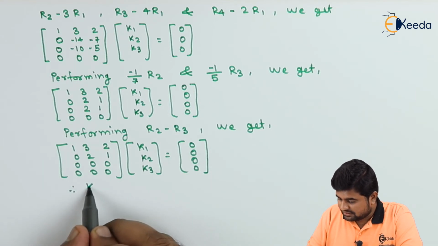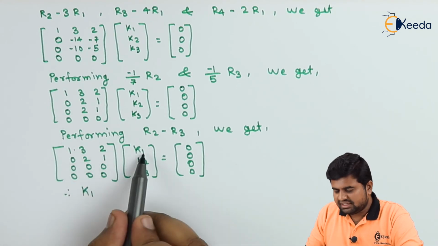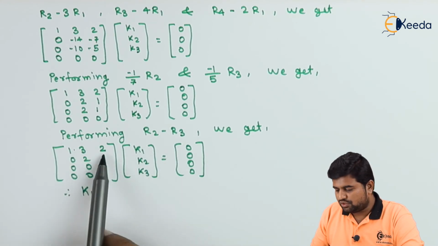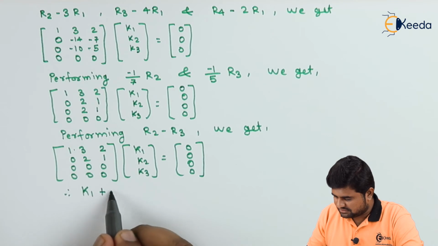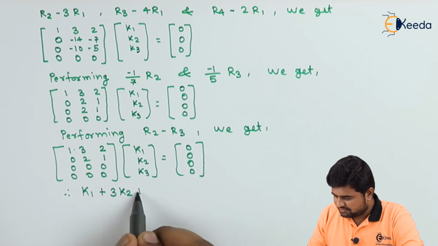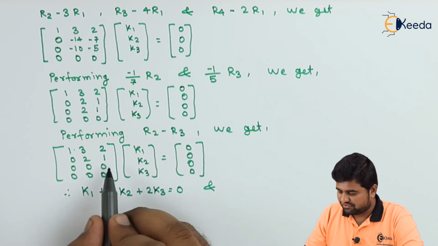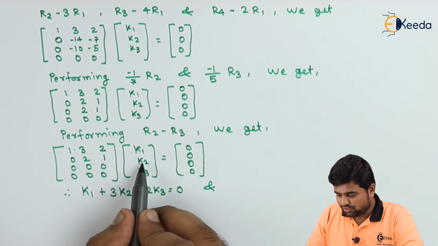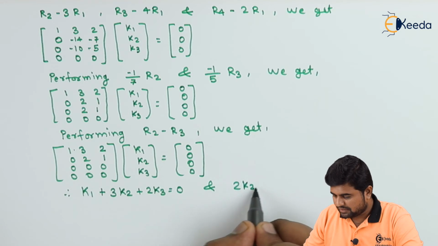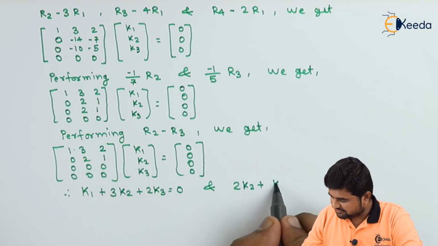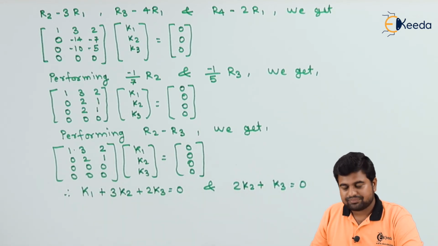Therefore, we have got 1 into K1, 3 into K2 plus 2 into K3. So K1 plus 3 into K2 plus 2 into K3 is equal to 0, and we have got 0 into K1, 2 into K2 plus 1 into K3 is equal to 0.